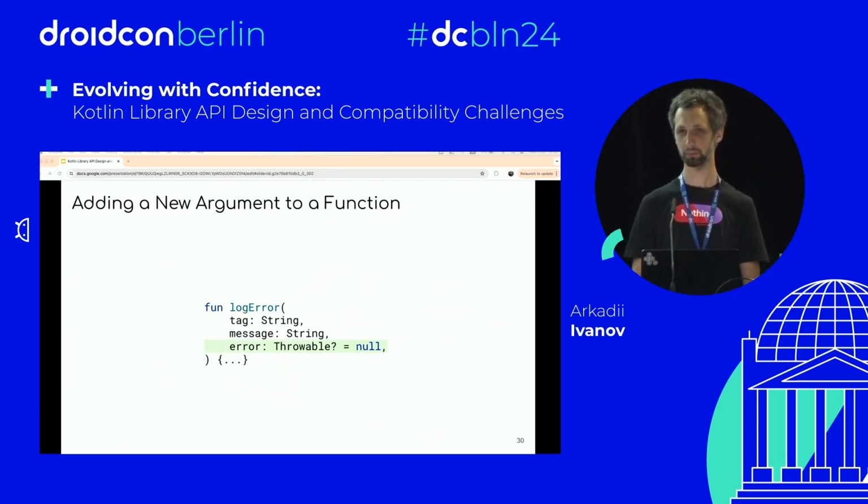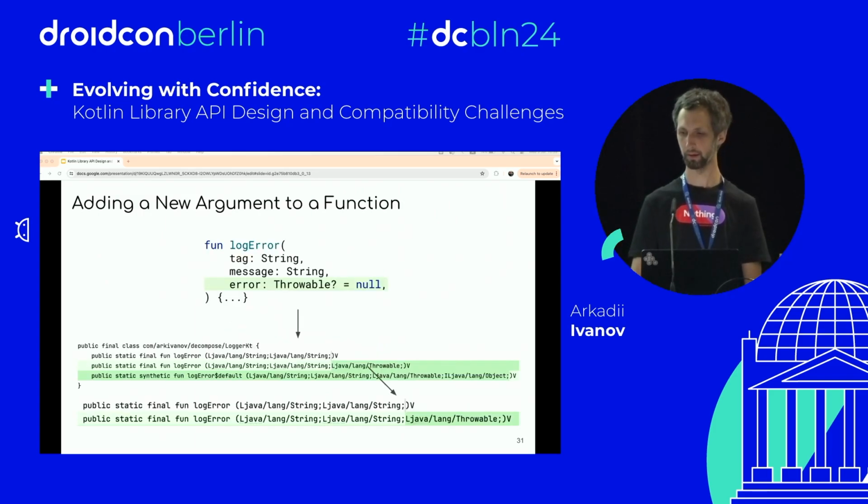So one of the possible solutions is to provide a default value for the new argument. In this case, let's say that by default the error will be null. This change